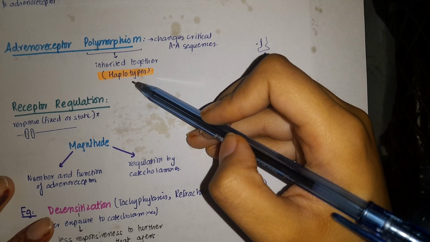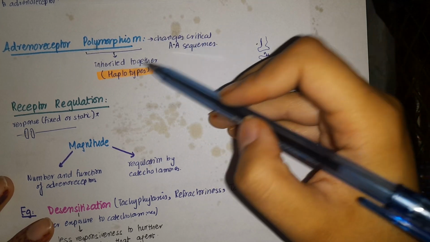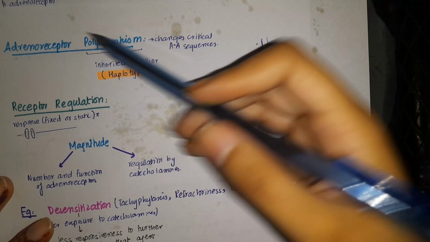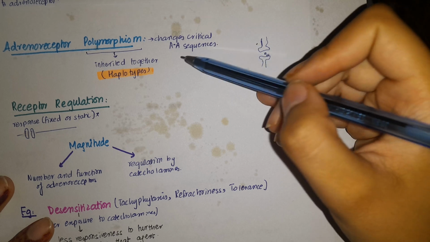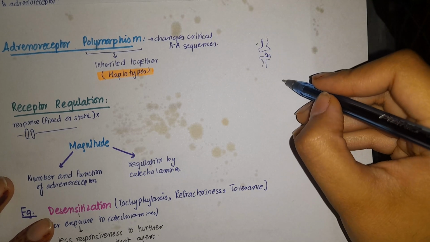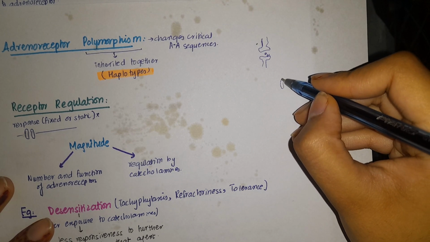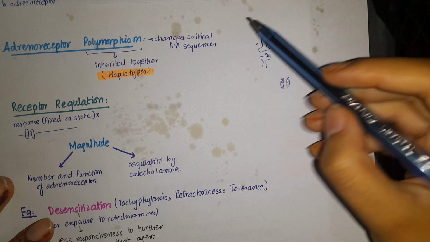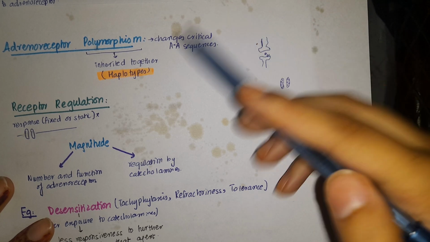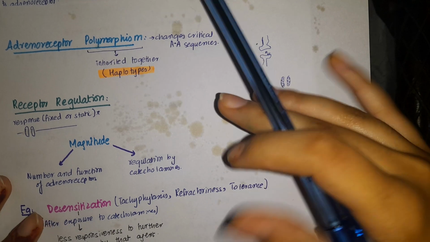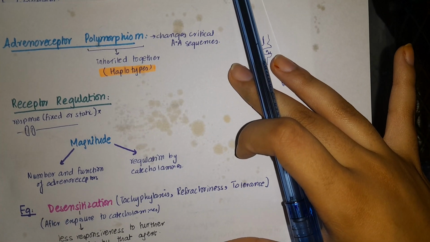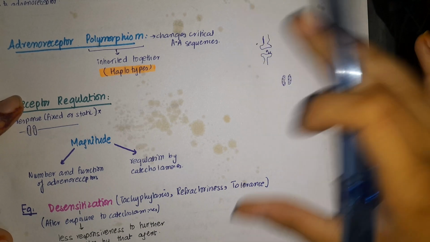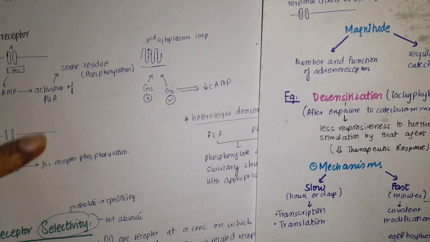That is why they are haplotypes. These polymorphisms, different structures and different shapes of the adrenoreceptors, are produced by changes in critical amino acid sequences. As you know, the receptors are proteins. So if we have a change in their protein sequences, changes in their amino acid sequences, what will happen? We will get adrenoreceptor polymorphism. Now we will talk about two things in this adrenoreceptor polymorphism: one is receptor regulation and the other is receptor selectivity.